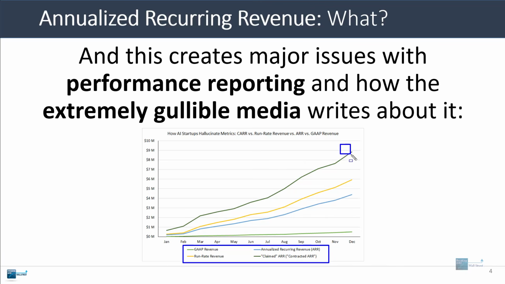According to one metric, the company is at 9 million in recurring revenue. According to another metric, it's more like 6 million, and according to another one, it's at 4 million. And then if you actually look at what their revenue is right now, according to GAAP, it's more like 500,000 or less. So you get some very divergent outcomes, and unfortunately the media just buys into anything that these companies claim in most cases without questioning anything, and that makes the problem even worse.